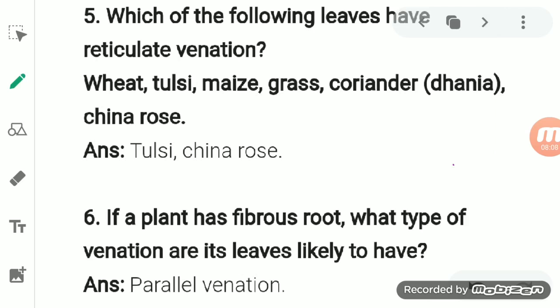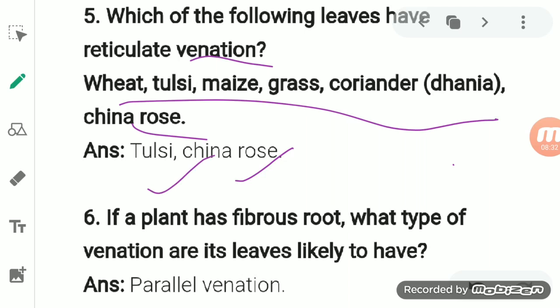Now see the next question. Which one of the following leaves has a reticulate venation? So out of all these, which one has the reticulate venation? What is reticulate venation, students? Reticulate venation is a network-like structure, a net-like pattern in the veins of the leaves, and that is known as reticulate venation. Examples are China rose and tulsi. Okay, so these are the plants which have reticulate venation.